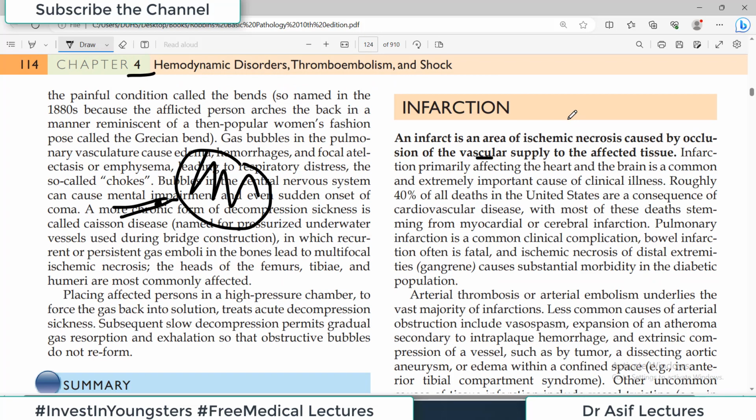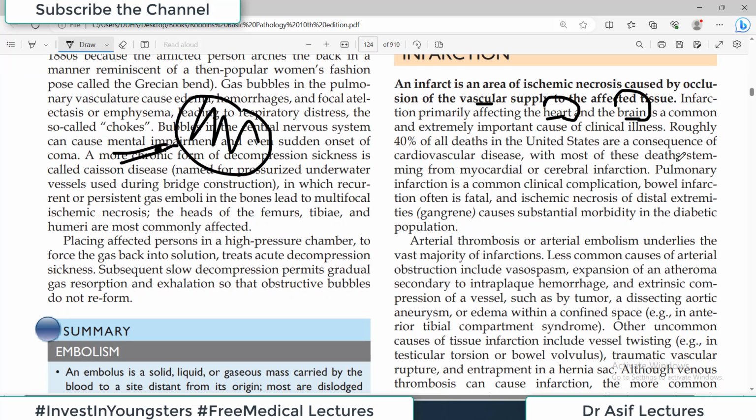So infarction is basically cellular death because of disturbed vascular supply. Infarction primarily affecting the heart and brain is a common process and extremely important because of its clinical illness. Now think about this. Heart is an extremely important organ, brain is an extremely important organ, and if there is any disturbance to the blood supply of these very vital organs, then infarction becomes very important.